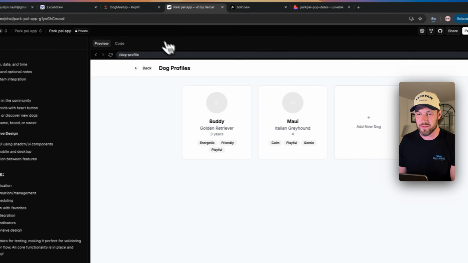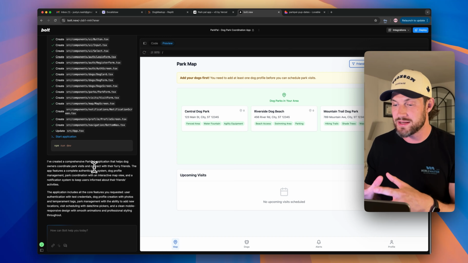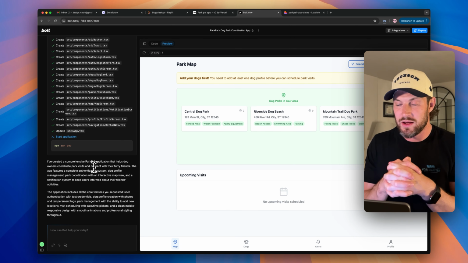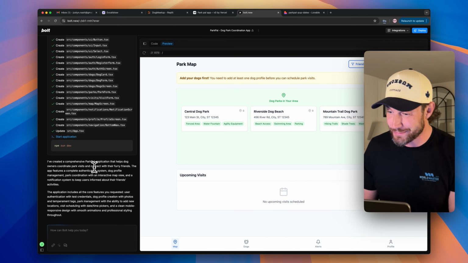Bolt.new. So we are now on Bolt.new. The login information, the test credentials are already there. Let's sign in. So it looks here like we have some test data, which is good. Dog parks in the area. Add your dogs first, so it wants us to add the dogs. Now, again, we don't have any integrations here with a database. So again, I'm assuming that we are not going to be able to actually save any of this information or log it once we enter it.